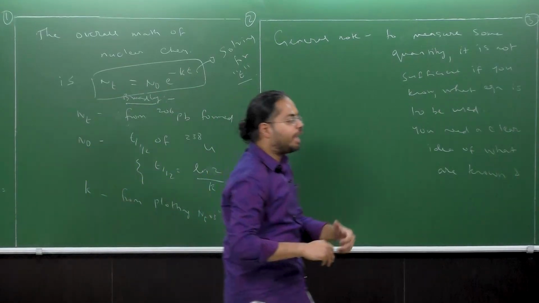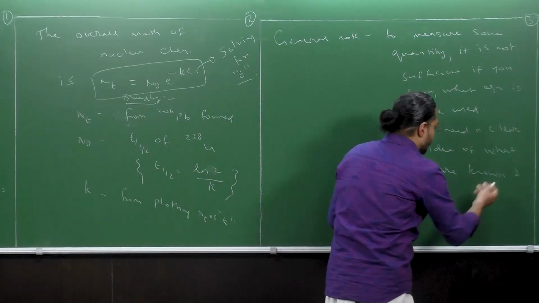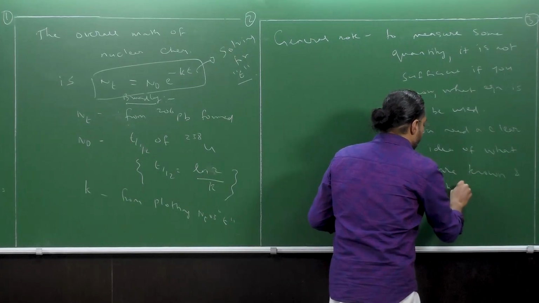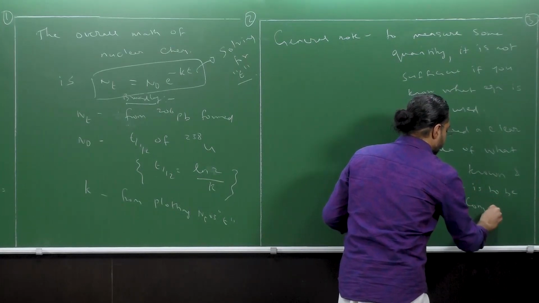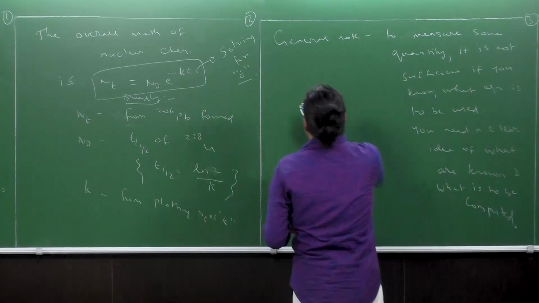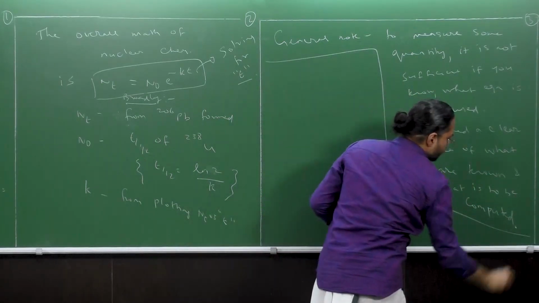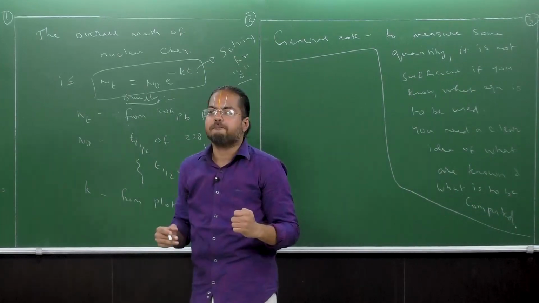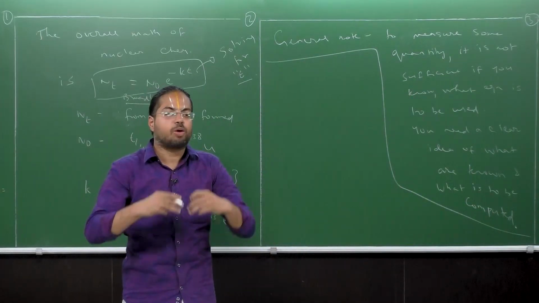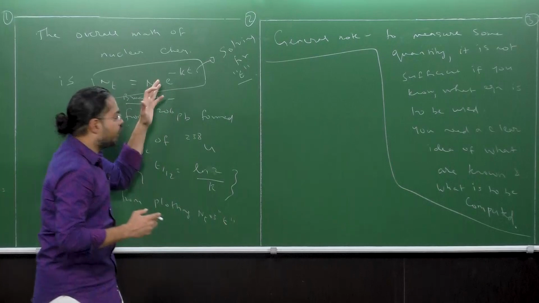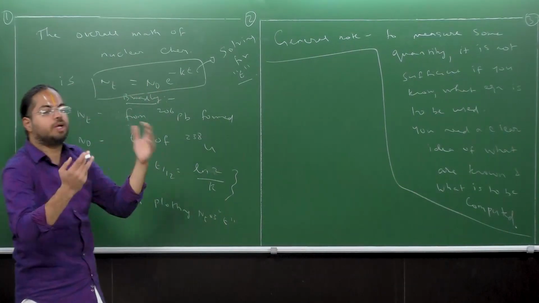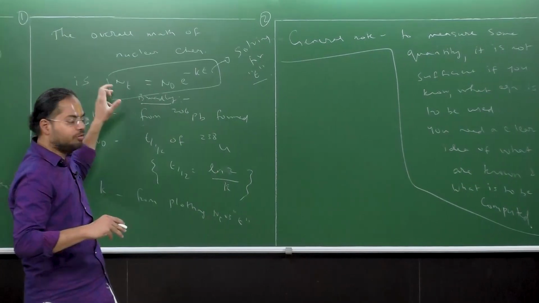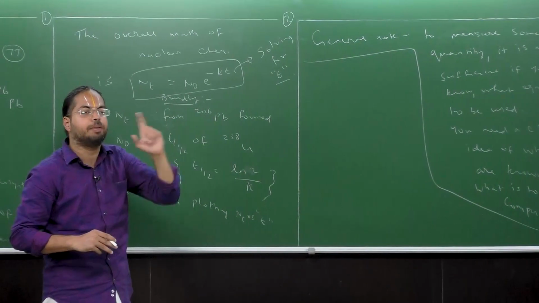So you must have an idea of what all are known and what is to be computed, because otherwise it's very easy to fall for this lack of detail game, where you just say that you calculate some parameter using an equation, but how do you use the equation? How do you calculate the other terms? That's always important. Keep it in mind.